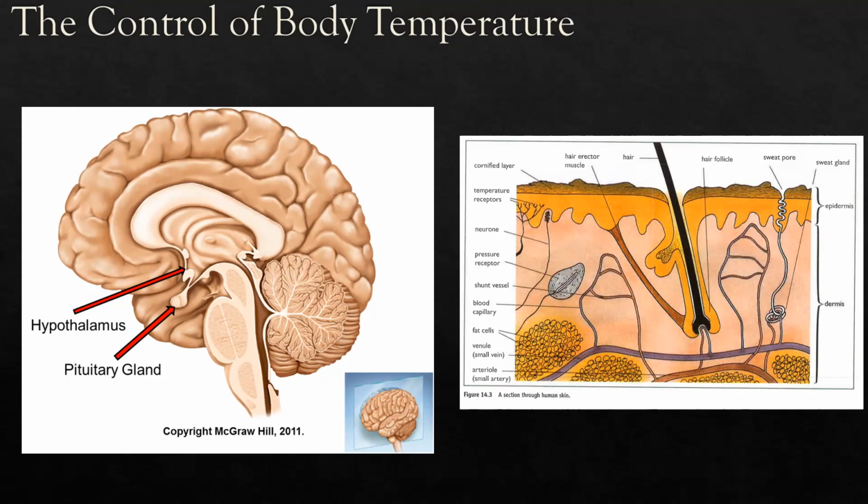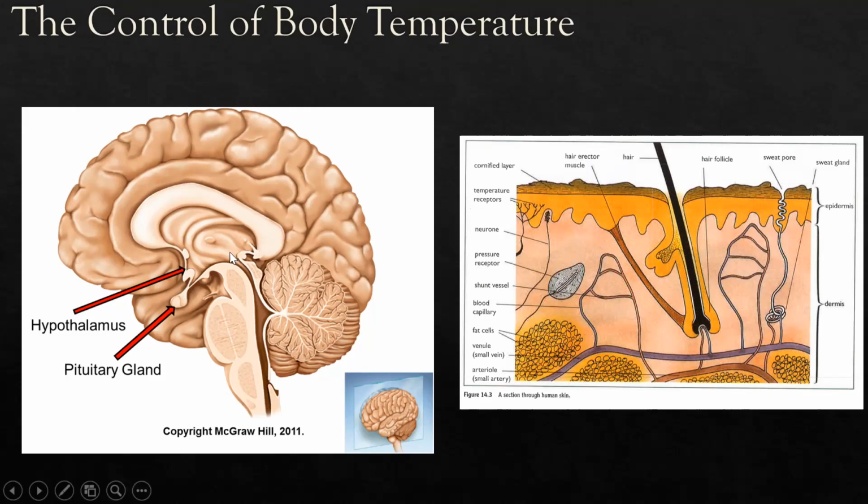Now, to control the body temperature, we actually have organs that are really related to controlling the body temperature. So the first one is the thermoregulatory center, which is the hypothalamus. The hypothalamus is the part of the brain that is near the pituitary gland. And then the second one is the skin. So these are the organs related to controlling our body temperature.